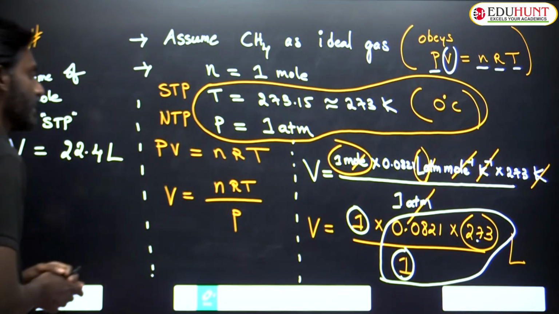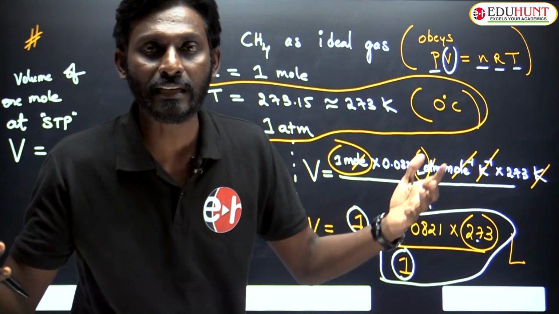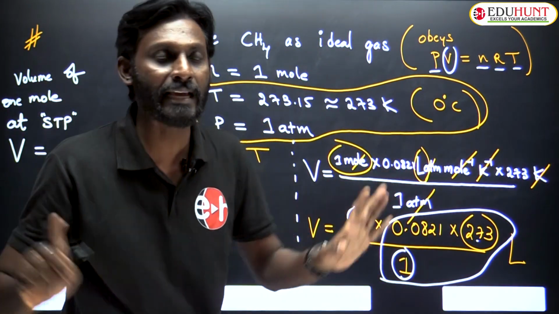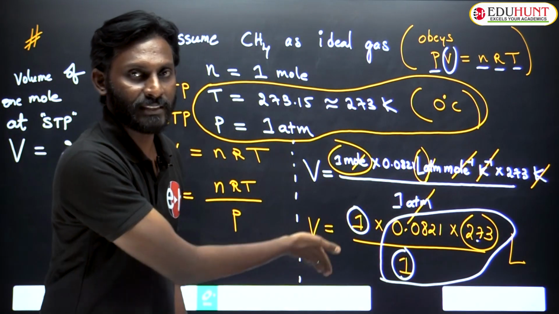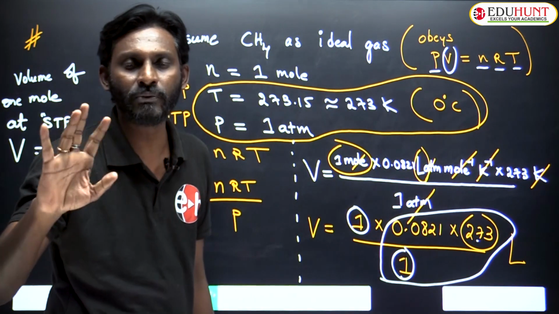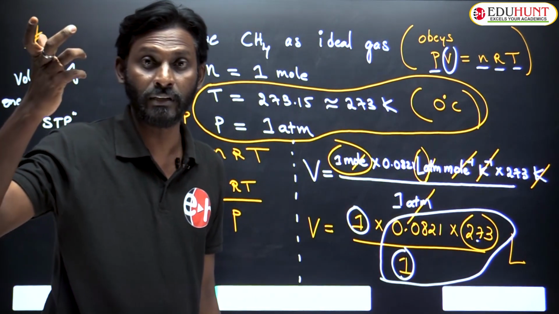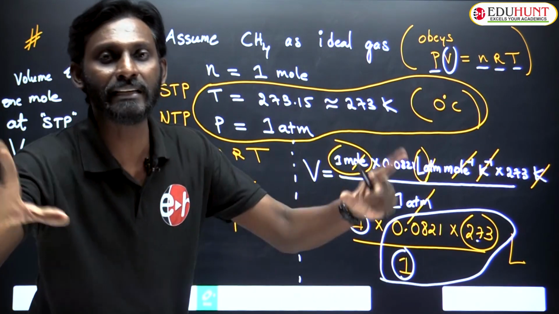The point is, it is not about methane or any other particular gas; it is about all ideal gases.